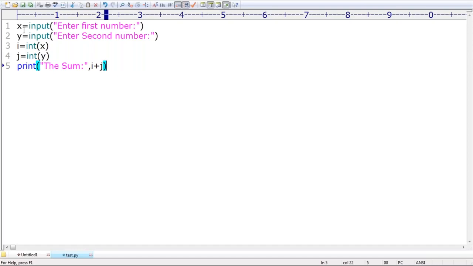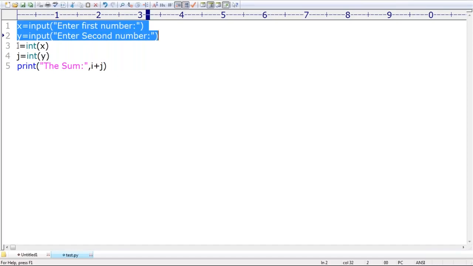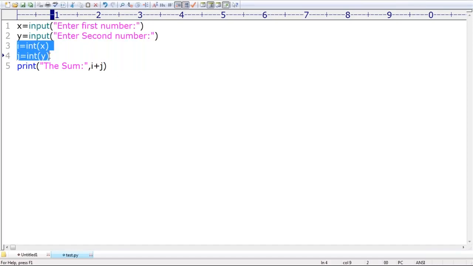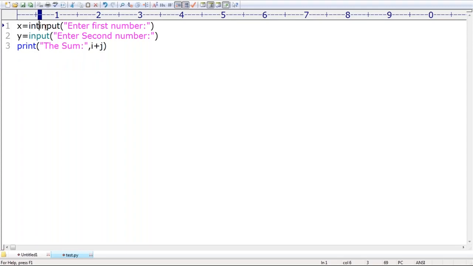What I did: I read two numbers and typecast them into int type. After that, I print i plus j, which is nothing but the sum. Now my question, take special care: why are we writing it like this? Can I use the typecasting function here or not? Yes, we already used it in the last session. It reads a number which is treated as string type, and that string I typecast to int. Here also, the same terminology.